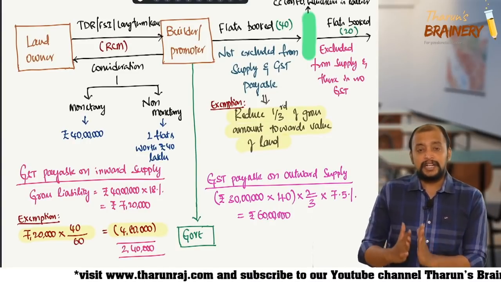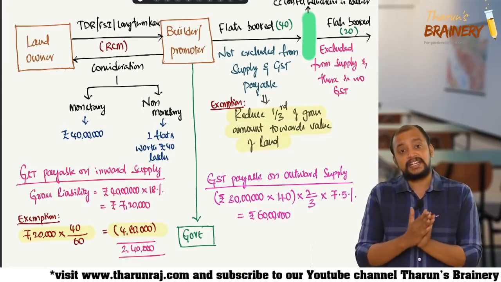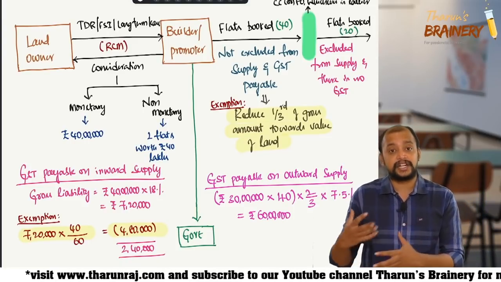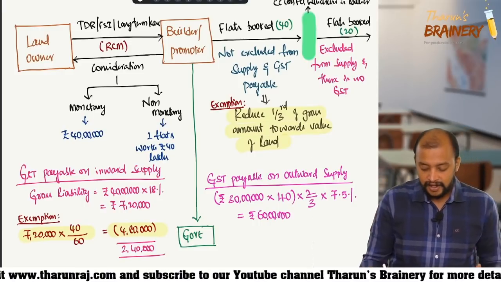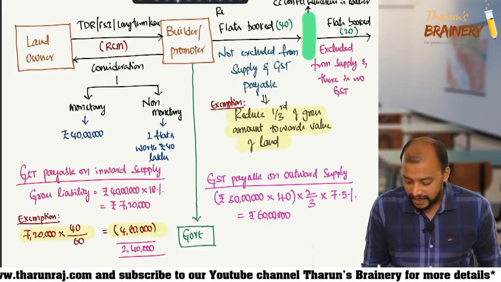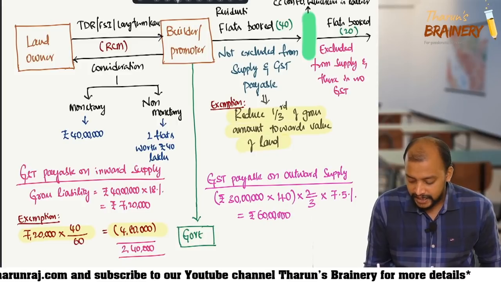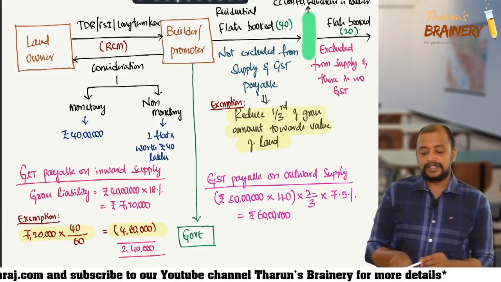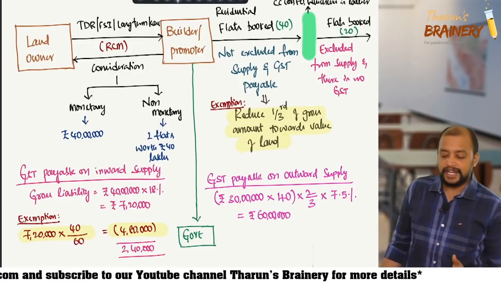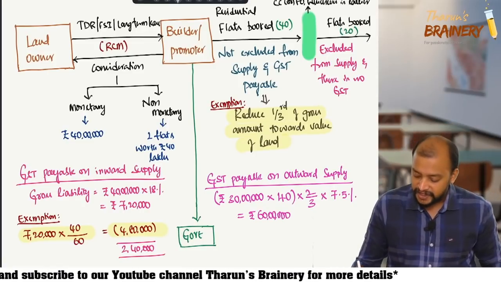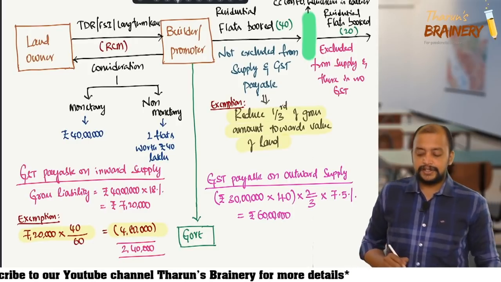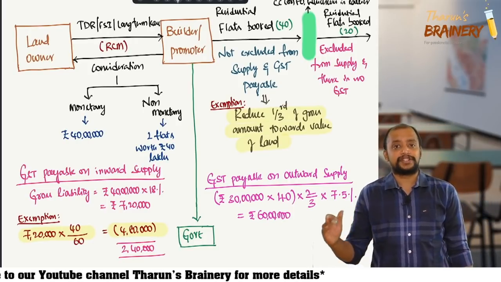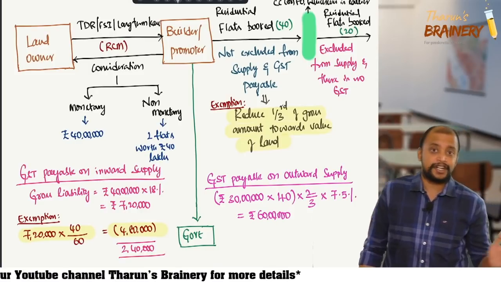Now, what is the builder doing with that FSI, TDR or long-term lease? He is constructing flats. What flats? All these are residential flats. So residential flats booked before completion 40, and after completion 20.